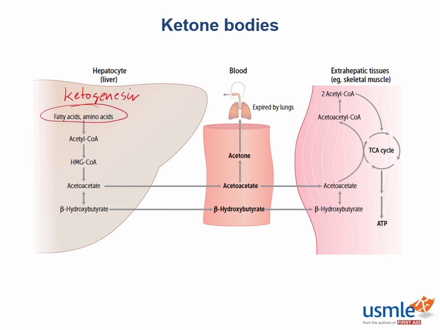Now there are 3 ketone bodies that you need to remember. Can you happen to think of these? There you go. They're acetoacetate, beta-hydroxybutyrate, as well as acetone. And you can see all these here. So what's the exact point of making these ketone bodies?